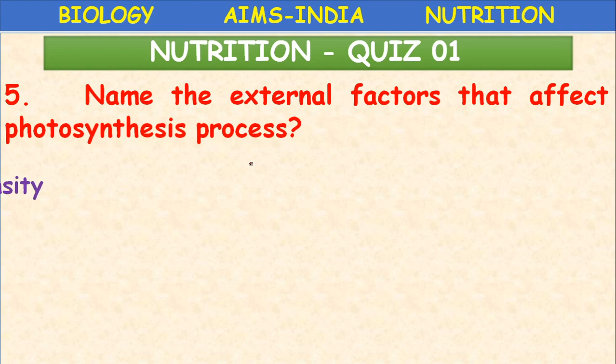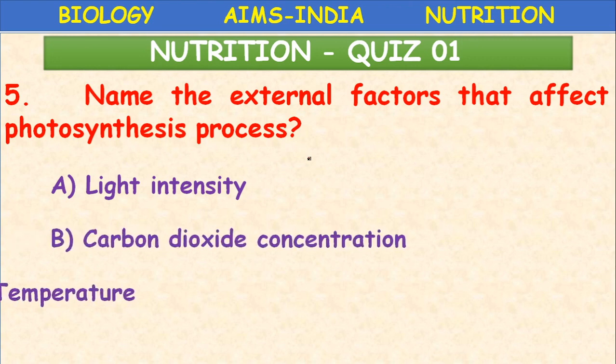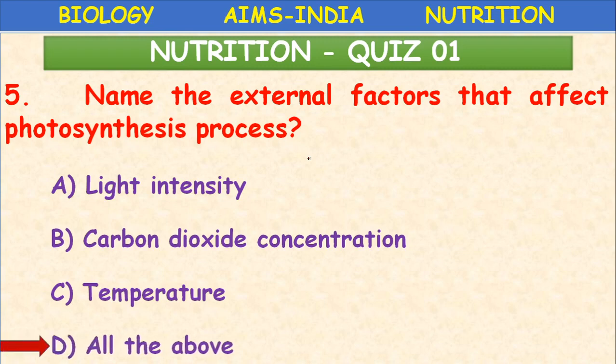Next, name the external factors that affect the photosynthesis process. Light intensity, carbon dioxide concentration, temperature. All of the above. So external factors means the factors which are available from outside. Light is available from the atmosphere, carbon dioxide is available from the atmosphere, temperature also from the atmosphere.